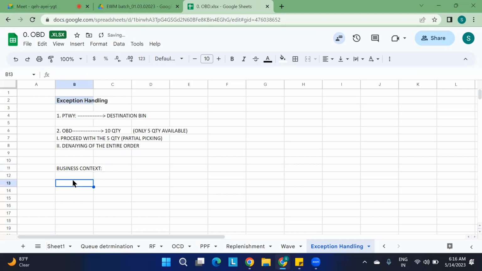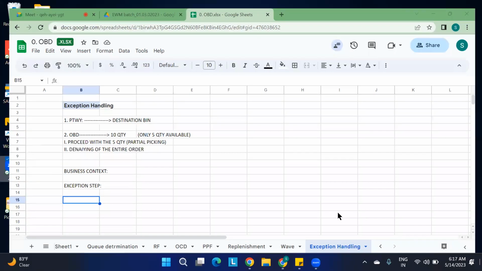Next, what we are going to get is the exception step. What is this exception step? Whether you are creating the product warehouse task or the HU warehouse task, or whether you are doing it in the RF UI or GUI. All those things will come into the picture. For every exception code, we need to assign one internal process code. We are going to see everything. How and where we are going to do this, I'll just go to the system.